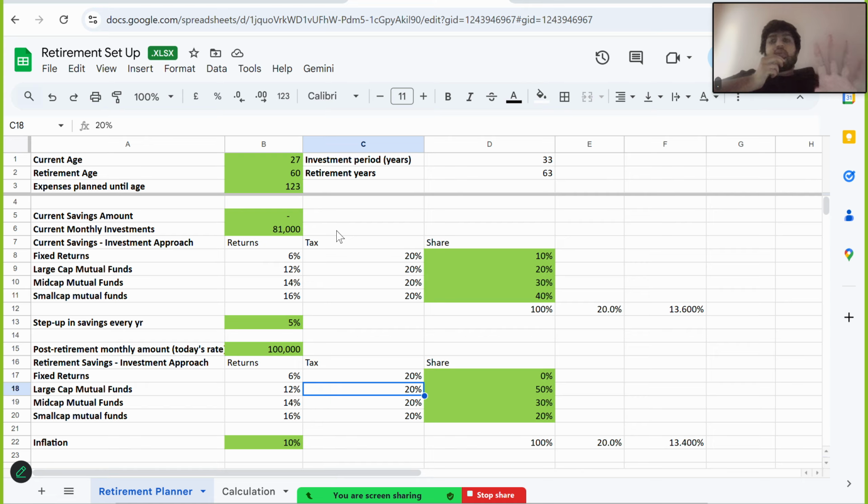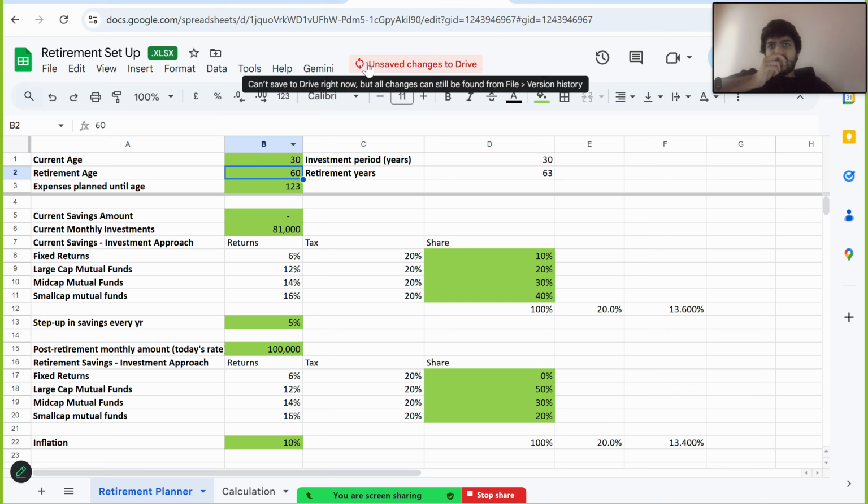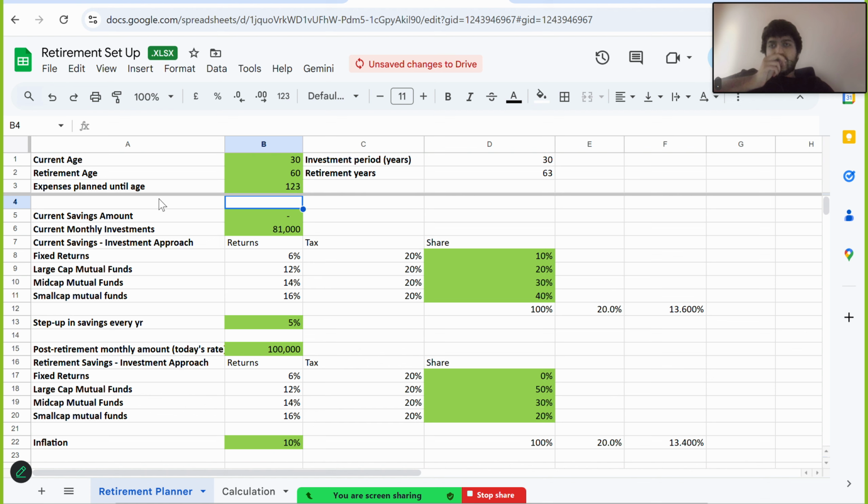How to plan your retirement by selecting your current age, retirement age, and how long you want to plan your retirement for after retirement. So let's go right in and select the current age. I've just entered it as 27. I'll just enter it as, suppose it's a 30. So your retirement age will be, let's assume it to be 60. And you're going to plan your retirement until the age of 123.